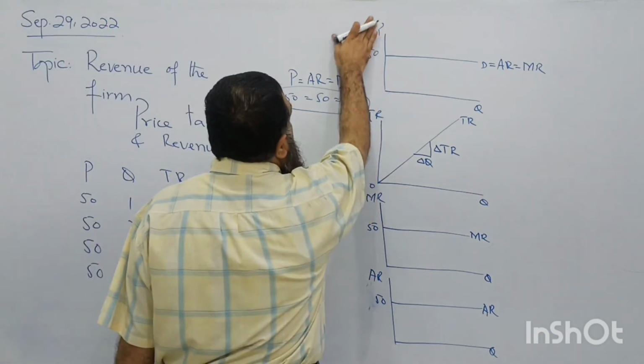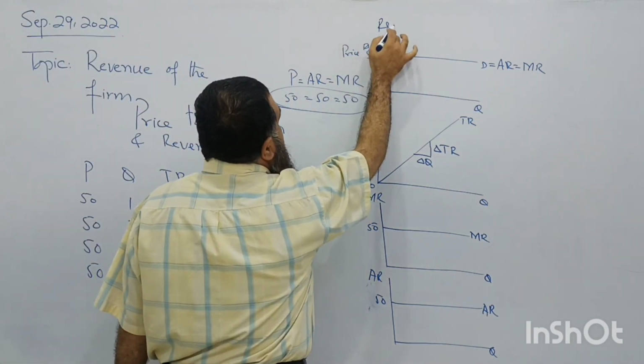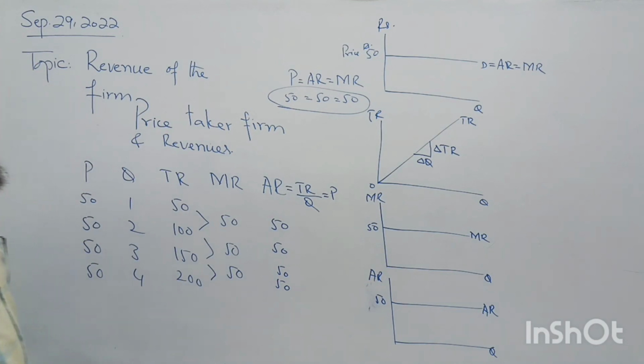When drawn in a single diagram, demand equals average revenue, which equals marginal revenue. Then I will write a currency symbol over here instead of only price. So when the firm is a price taker, its demand is equal to average revenue and that is equal to marginal revenue. All are equal to the price of the product. Follow my point or not? Now the another firm, they don't have